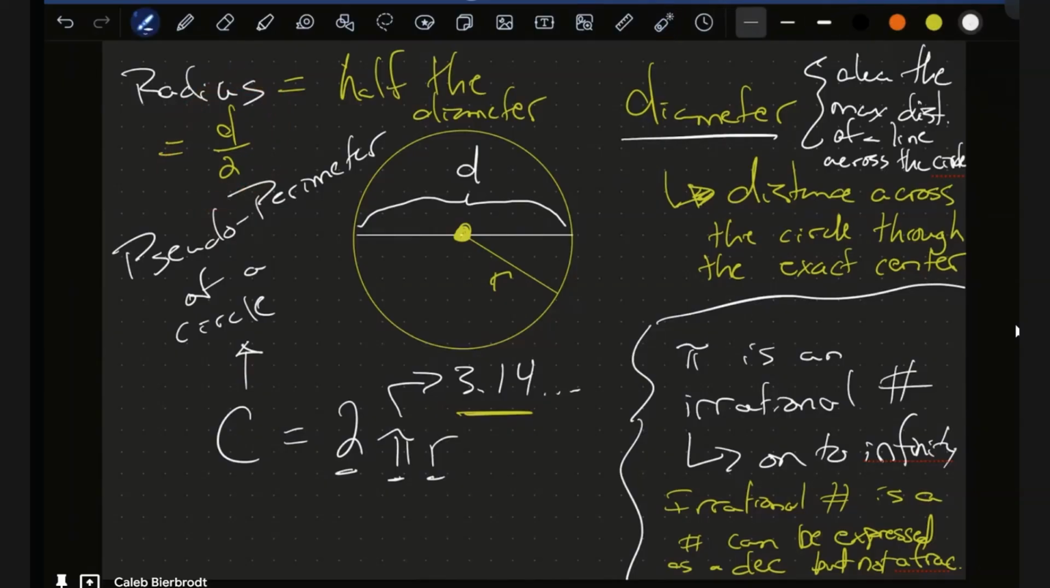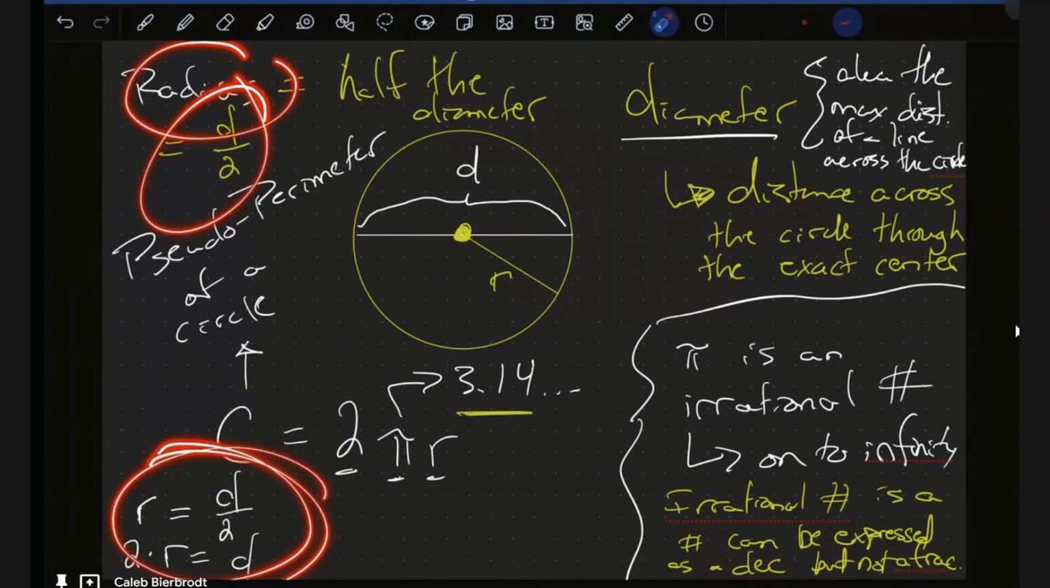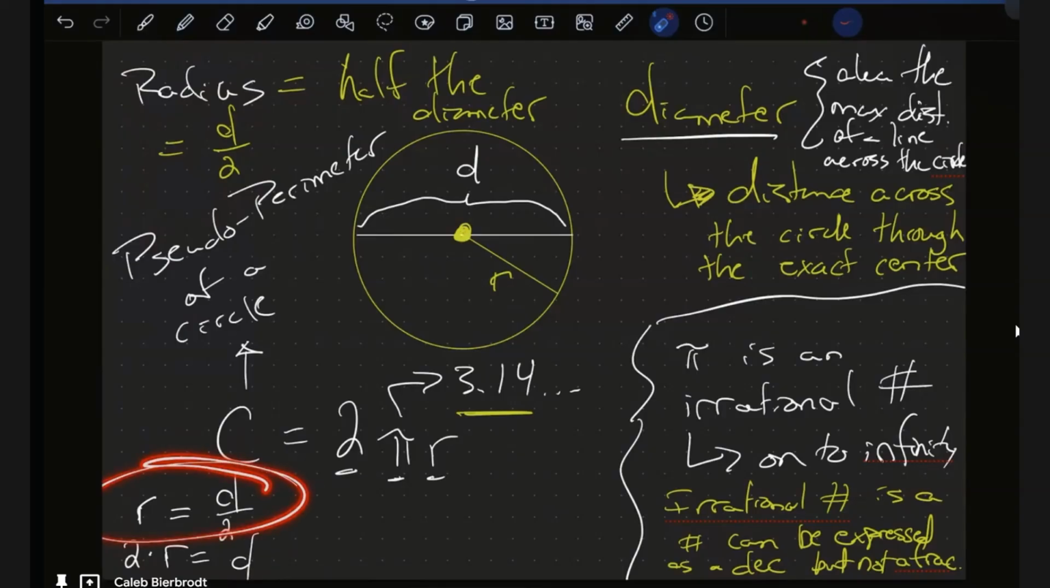And let's just write that out. So radius equals diameter over 2. And this is just algebra that we're doing down here. We're just taking this formula up here, radius equals diameter over 2. And then we multiply this side by 2. And we get 2r equals the diameter.